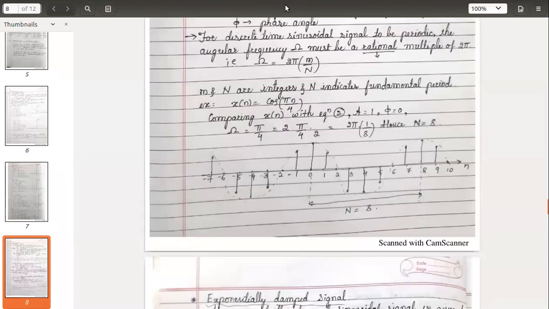Okay, let's take this example. x of n is equal to cos of pi n by 4. This is the given signal. What we will do is try to draw the signal and then identify the period. What is the standard equation for this sinusoidal signal?